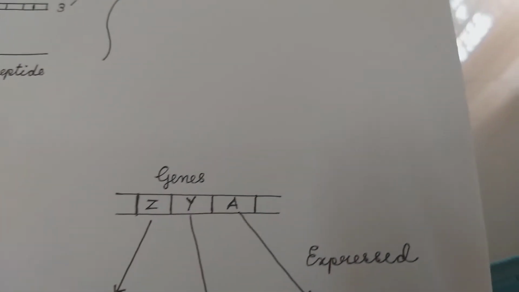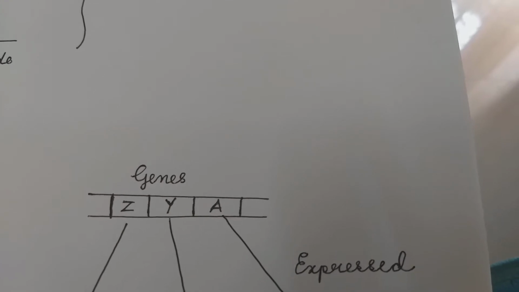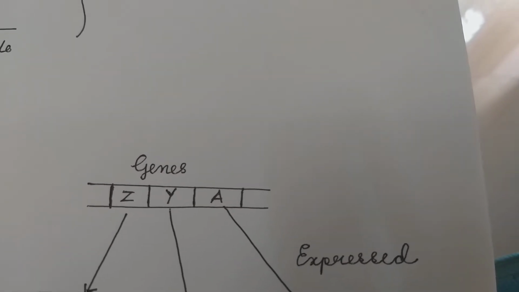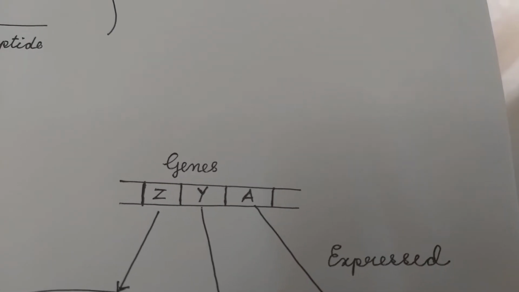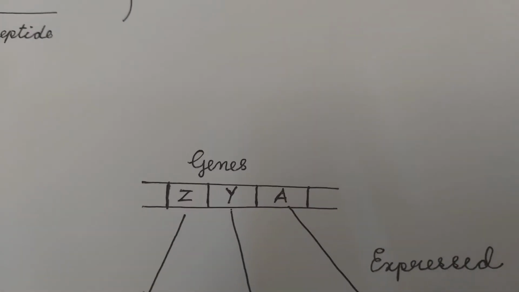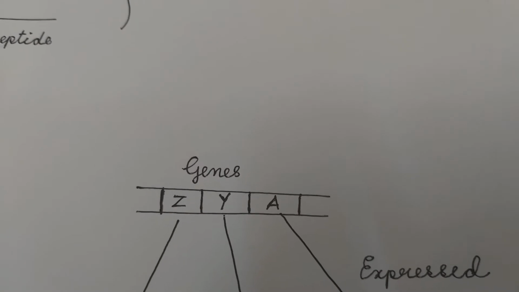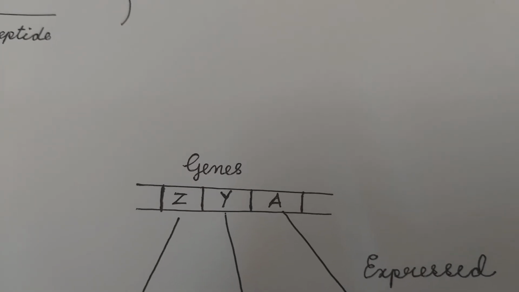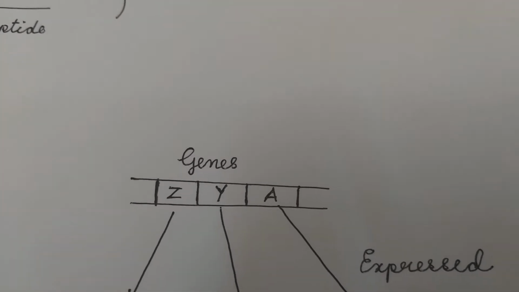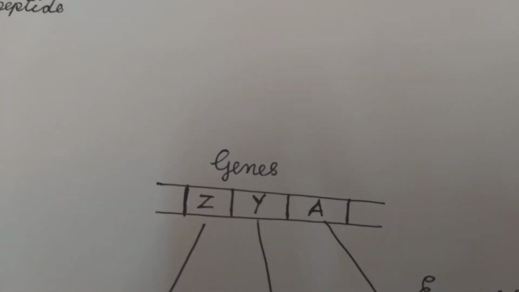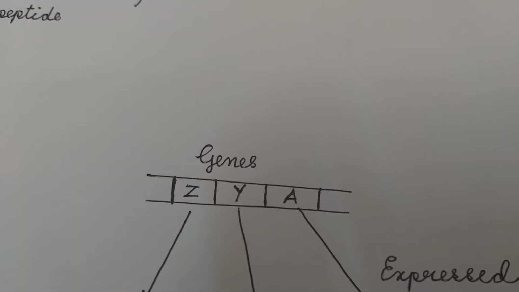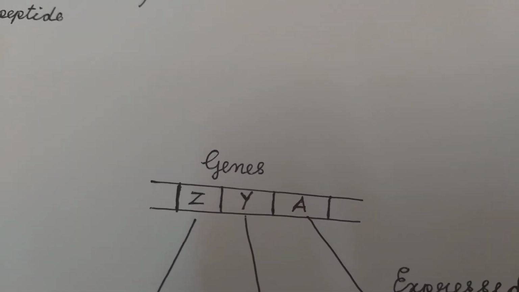In the bacterial chromosome, there are 3 structural genes, Z, Y, A.